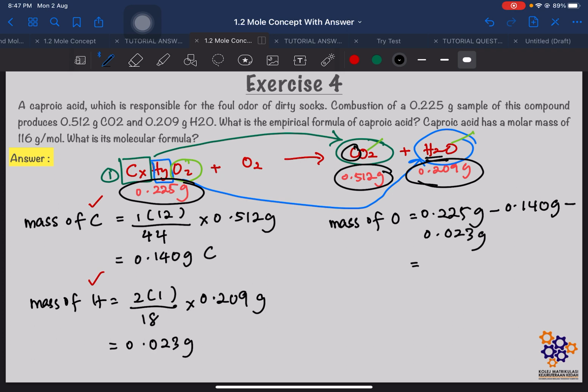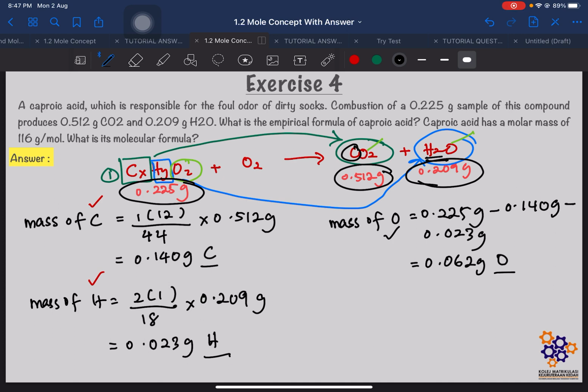So, kita akan dapat mass of oxygen kita 0.062 gram oxygen. So, which means mass of carbon, hydrogen dan oxygen ni bila kita campur, kita akan dapat total mass of sample, sebab sample ni yang kita gunakan untuk undergo this reaction.